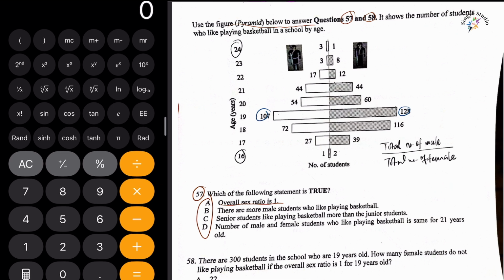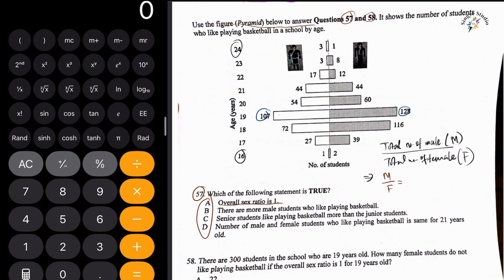Similarly for female, I will add up all the female students in the age range of 16 to 24. To do that, I will say male is capital M and female is capital F. So I have male divided by female.